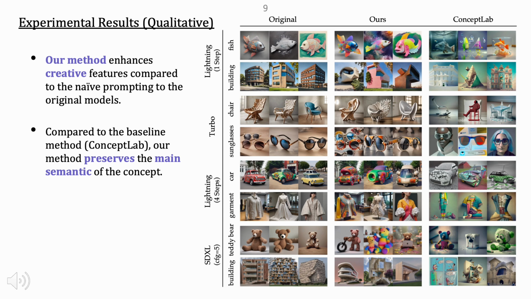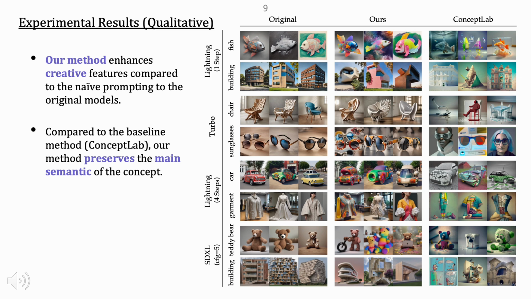Here, you can see three sets of results from left to right. The leftmost three rows show images generated by the baseline model using the prompts with just the added word creative. The middle three rows show images generated using our method with the same random seeds. As you can see, our method leads to outputs that exhibit more pronounced creative characteristics while still maintaining the core identity of the objects. The rightmost three rows show generation from ConceptLab, a recent method we used for comparison.